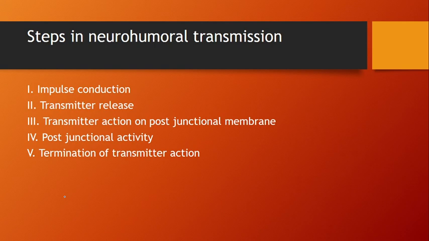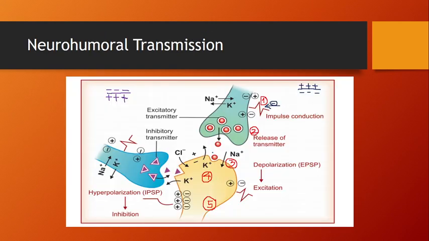Now we will move toward the next steps in neurohumoral transmission. The first step is impulse conduction, the second step is transmitter release, the third step is transmitter action on the post-junctional membrane, the fourth step is post-junctional activity, and the fifth stage is termination of transmitter action. We will learn these steps with the help of one diagram. The first step is called impulse conduction.